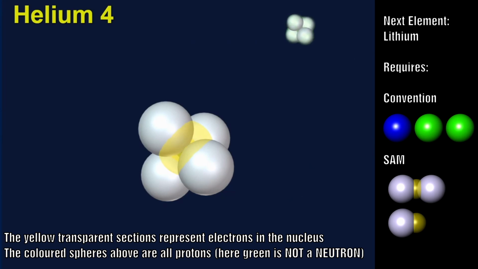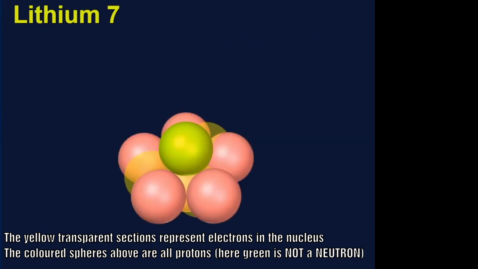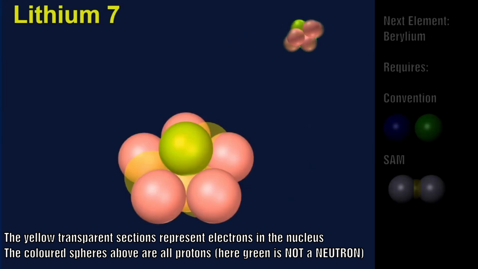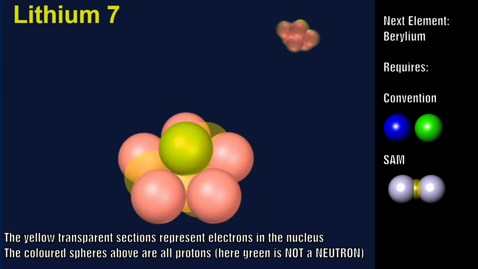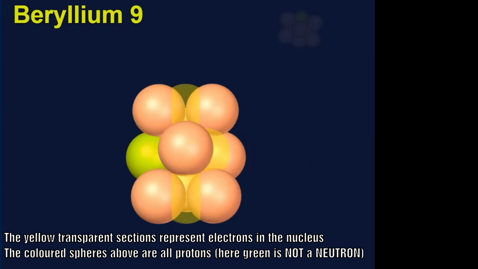As we now move across the periodic table, you will start to see a pattern appearing. Starting with lithium, we again add a deuterium. Here we see the atoms arrange themselves into the densest packing shape, and in this case, this is a pentagonal bipyramid. And this leaves several open spaces where we could once again add a deuterium to move to the next element, beryllium.